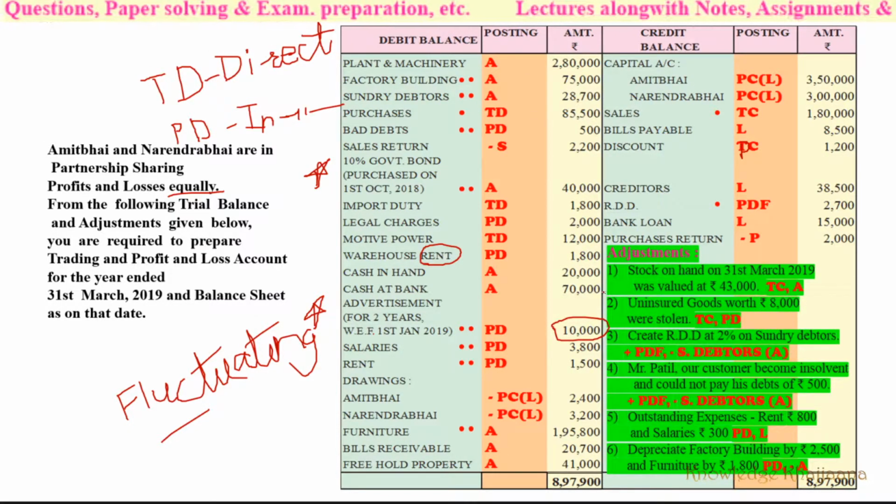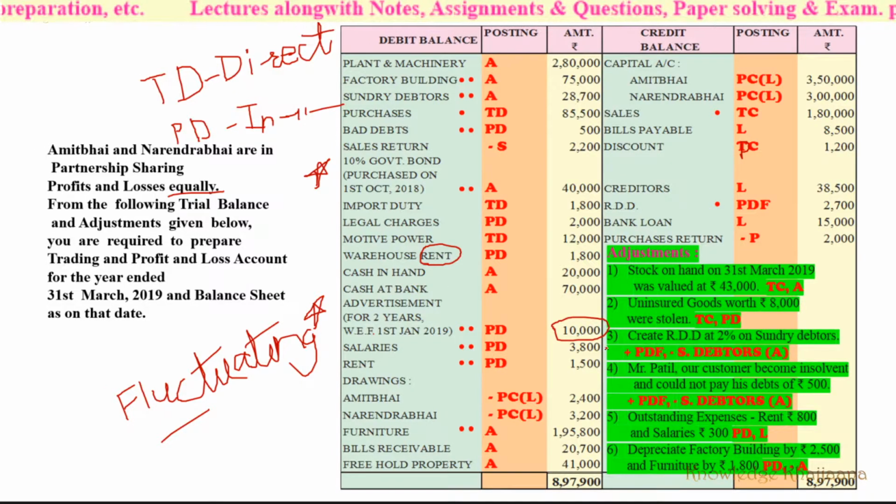Now let's move to the adjustments. Stock on hand on 31st March was rupees 43,000. So it is the closing stock. It will be recorded on the trading account credit side and as an asset. Two adjustments, no marking in the trial balance. Next, uninsured goods worth rupees 8,000 were stolen. Okay, uninsured.